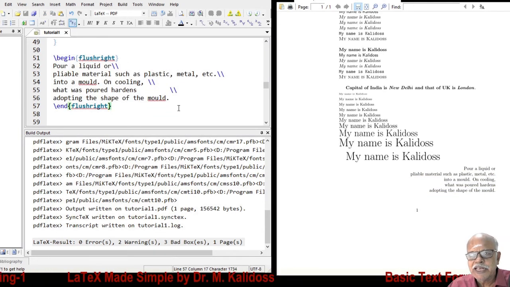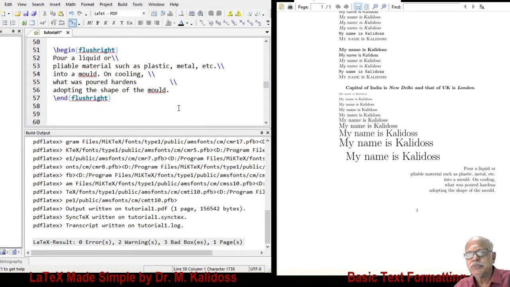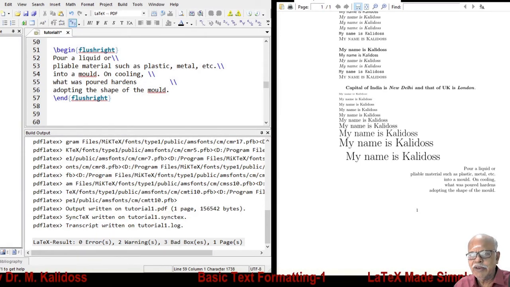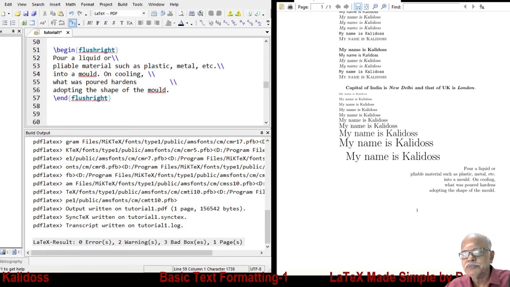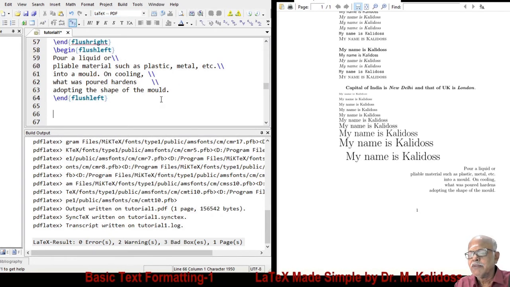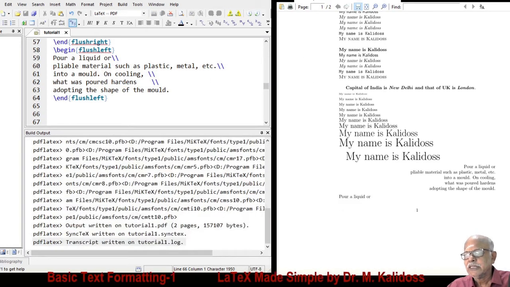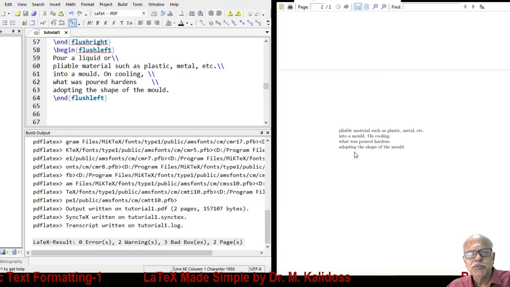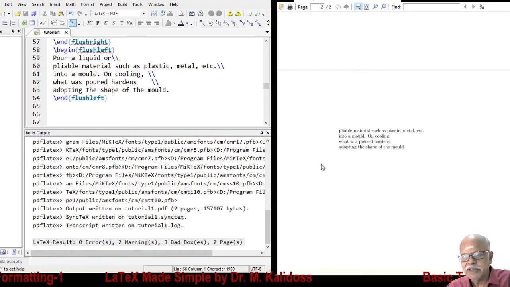What do you mean by flush right? Put everything to extreme right. And then if flush right is available, naturally we will have flush left also. Flush left is also available here, like this. Put to extreme left.